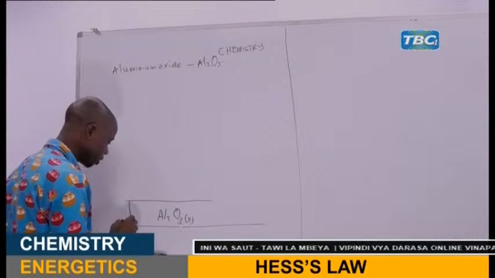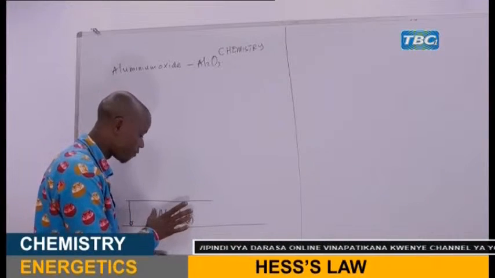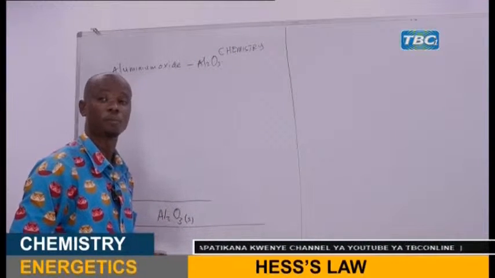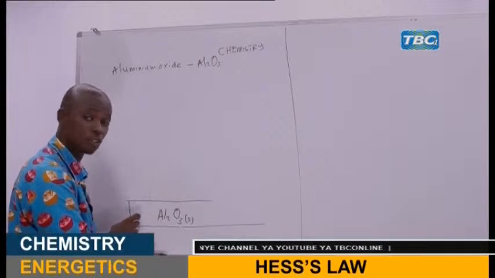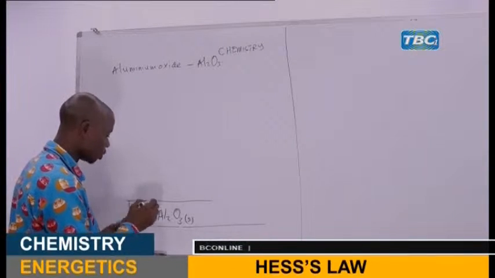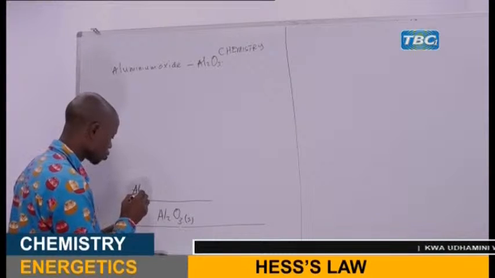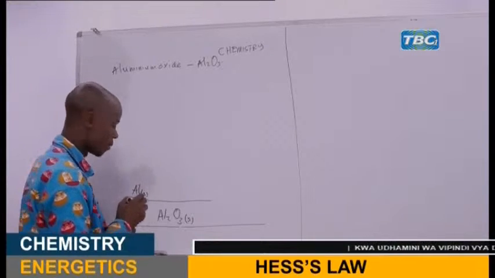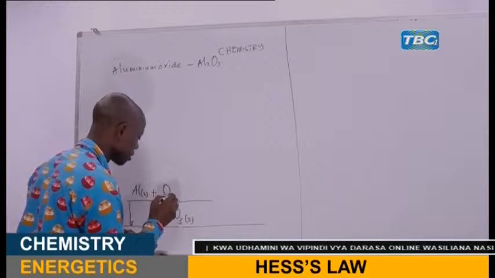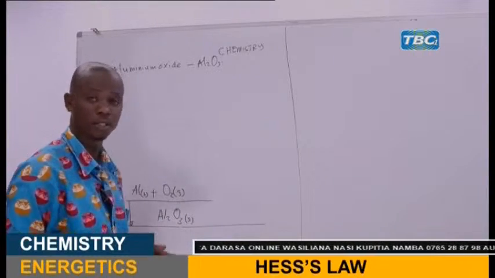The arrow will point downward. Why? Because the enthalpy of formation of aluminum oxide is an exothermic process. That's why the arrow is pointing downward. So we write the elements which make this compound here. This is aluminum. You write solid here, followed by oxygen gas. Oxygen gas. Those are the two elements.